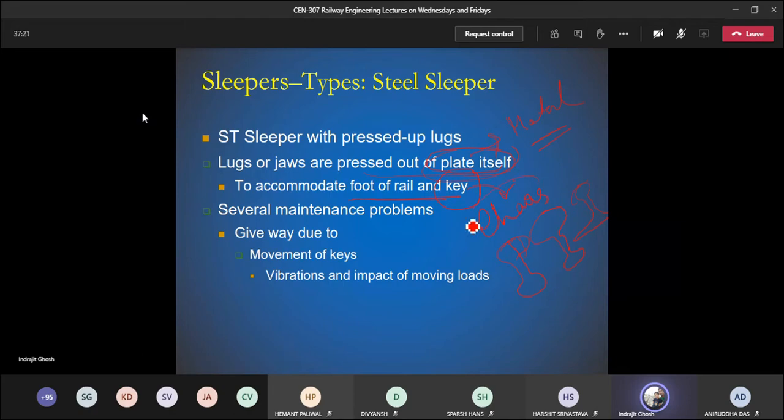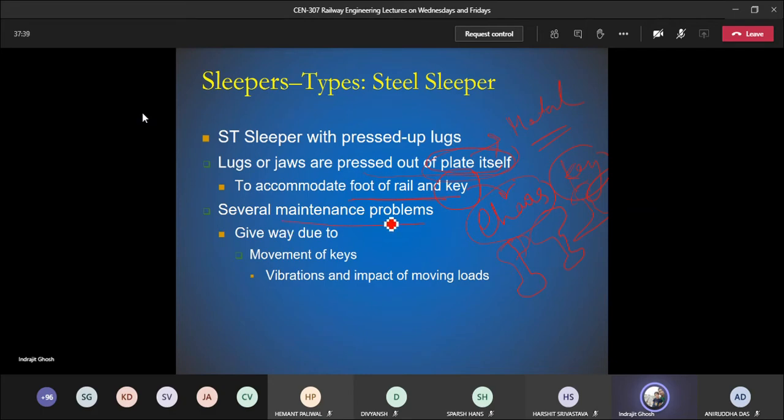At that time we talked about chair and key. Key is one kind of insert we use to make sure that the rail is positioned properly on the top of the slipper.